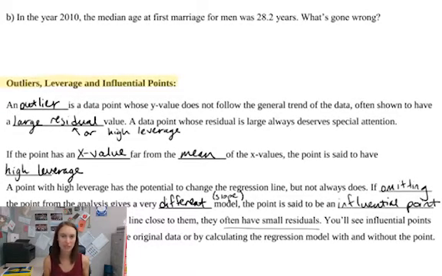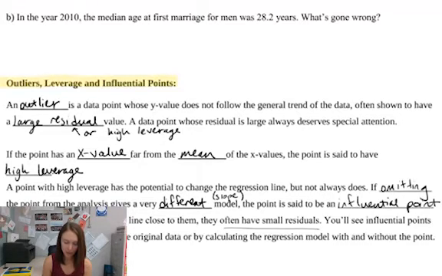All right, I'm going to skip down to talking about outliers, leverage, and influential points. A lot of these are really similar. They're all in the same category, but they have slight differences between them, and it can be a little tricky to keep them separate, so hopefully these examples will help. An outlier is a data point whose y value does not follow the general trend of the data. Anything really far off the general line of your data you can consider an outlier. They often have large residuals, or they might be high leverage points which don't have high residuals. We'll talk about that also.